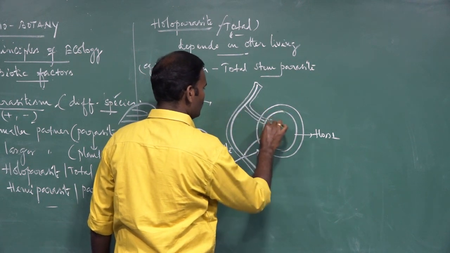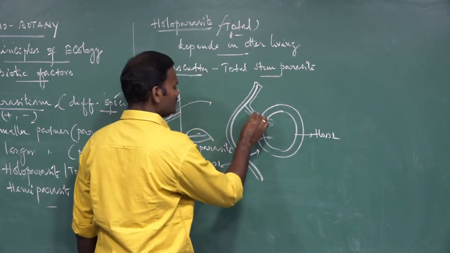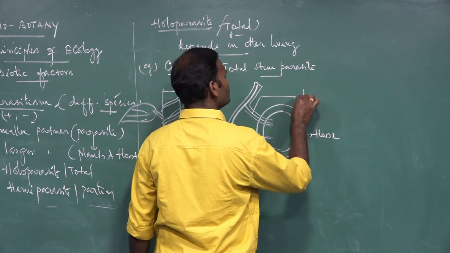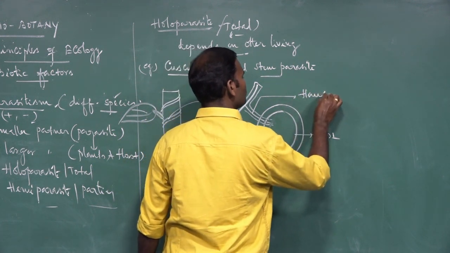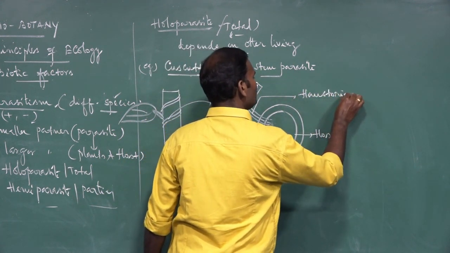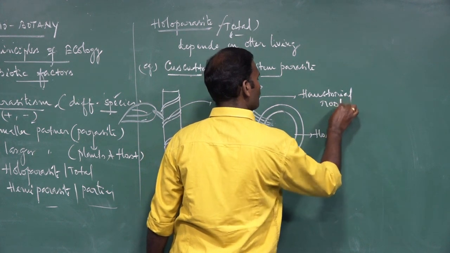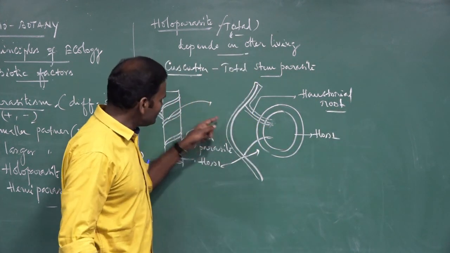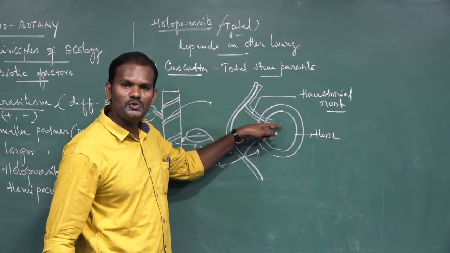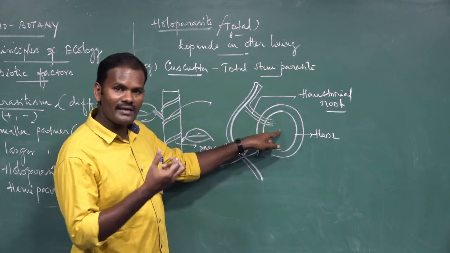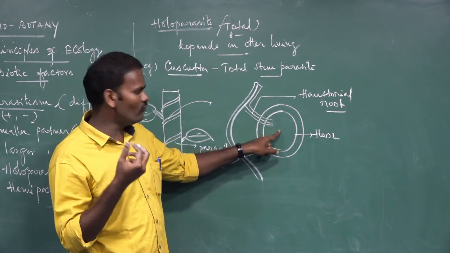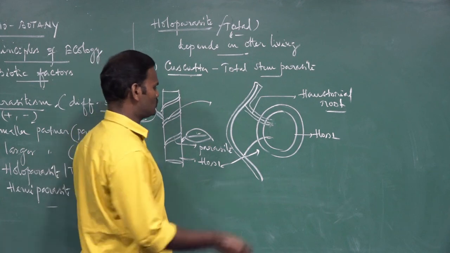The Cuscuta produces a special root called haustoria, the haustorial root. They send their haustorial root into the host plant and acquire the required food material from the stem of the host.